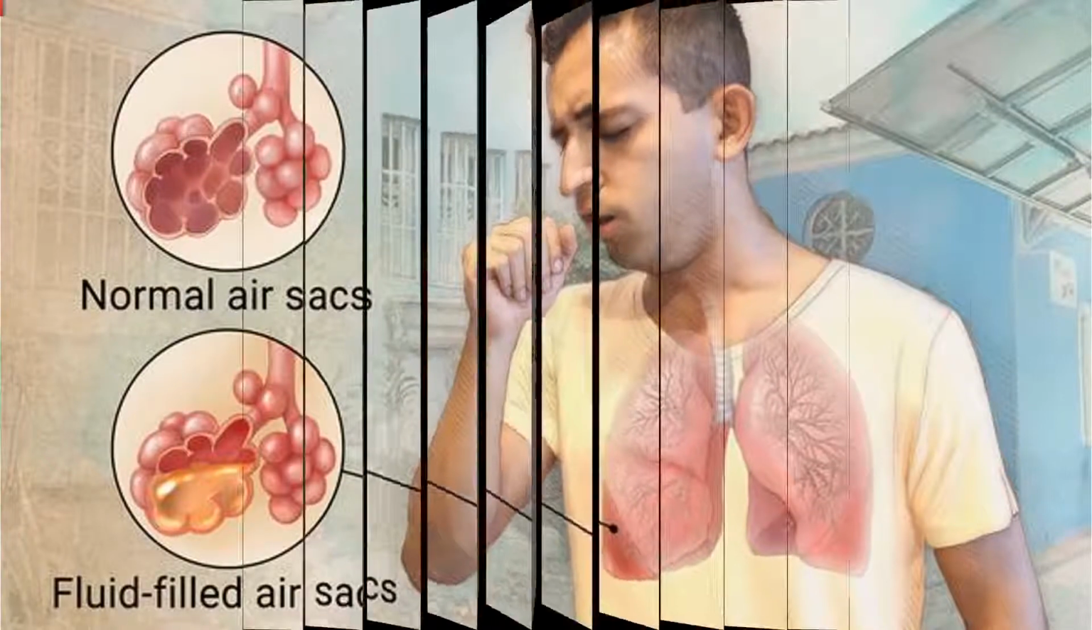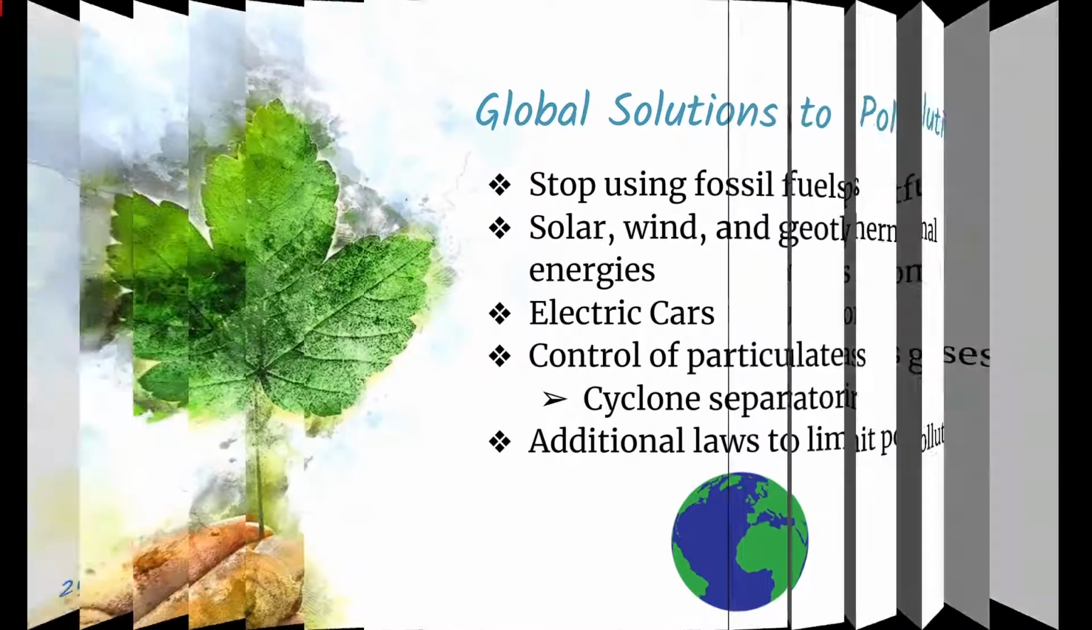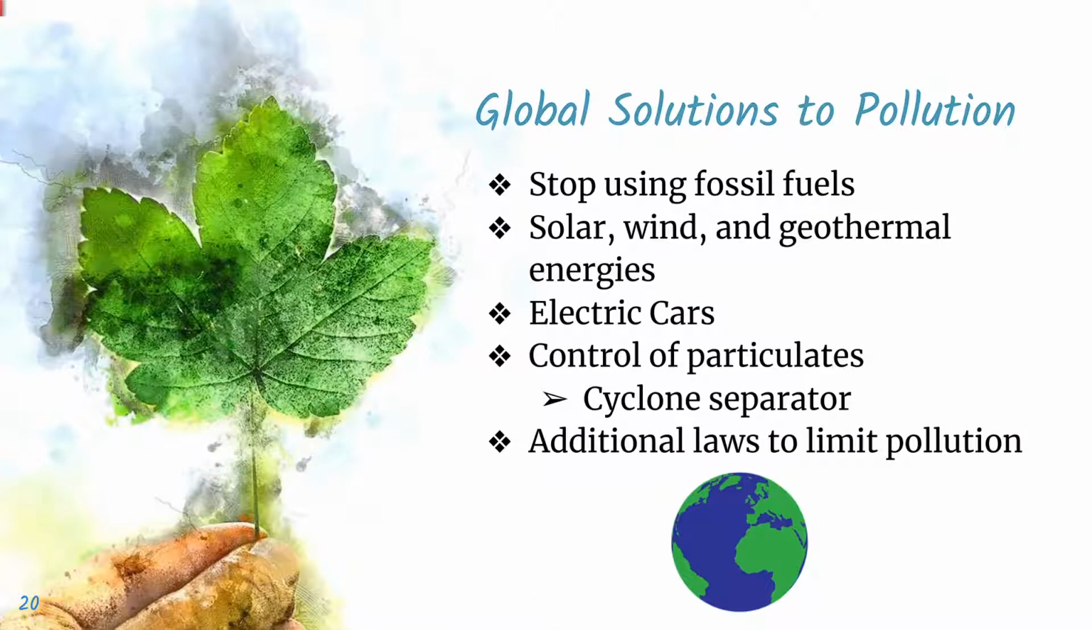Pollution is convincingly the most impactful cause for poor air quality. Most of the air pollution comes from mankind's energy use and production, which is arguably not necessary. Burning fossil fuels releases gases and chemicals into the air, which increases air pollution. The most ideal solution for pollution is to move away from fossil fuels and replace them with alternative energies like solar, wind, and geothermal energy.